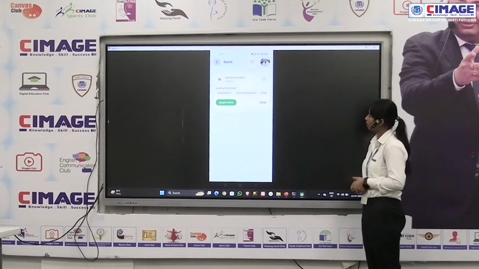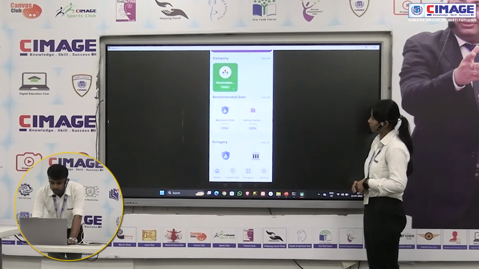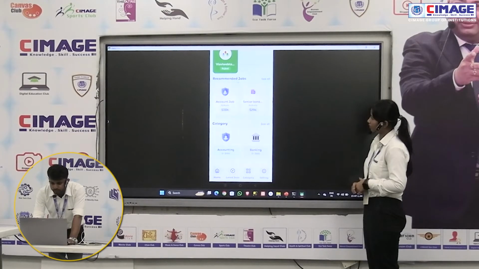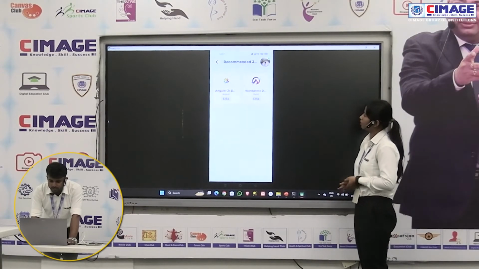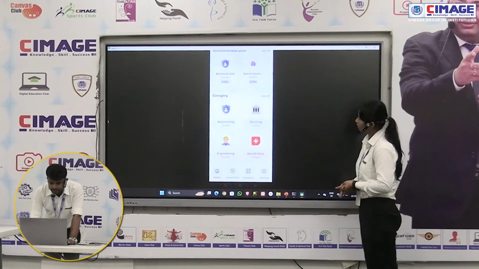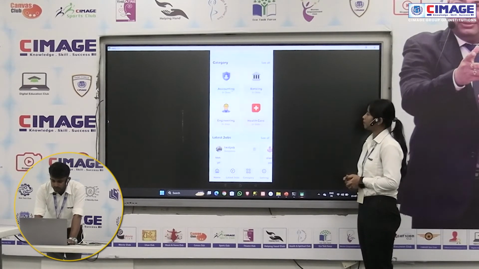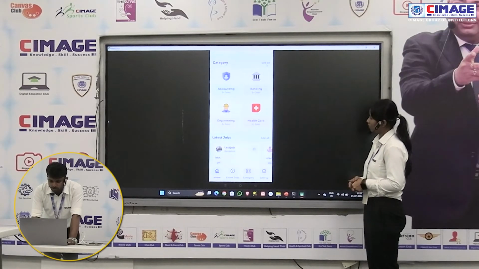apply. And here are the companies which offer the jobs, and here are the recommended jobs, which are account job and senior bank. And here is also the see all option. I click on see all. So it shows only 2 jobs because there are only 2 jobs available. And after that, here are the categories of jobs like accounting, banking, engineering, healthcare. I click on see all.